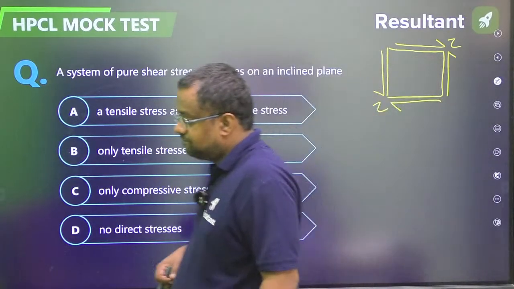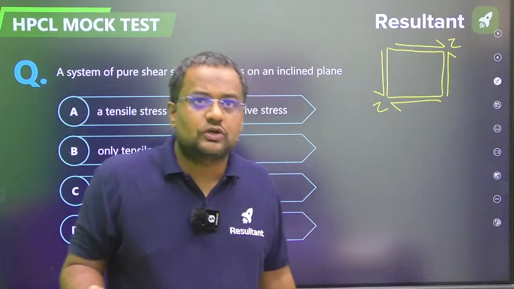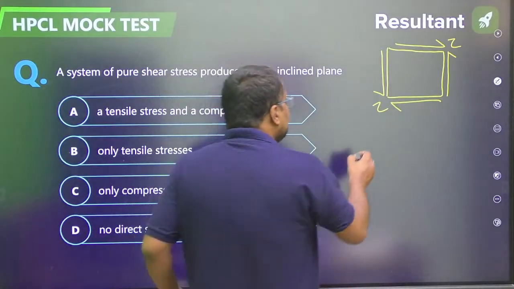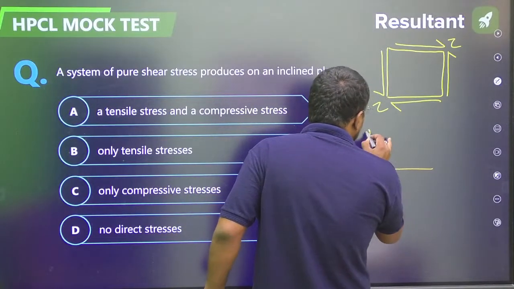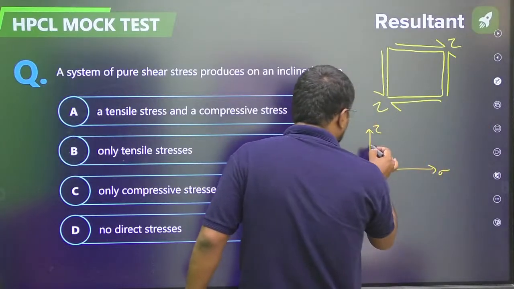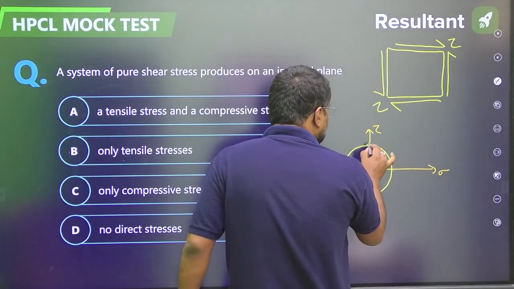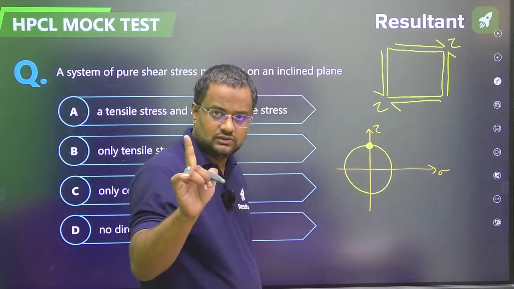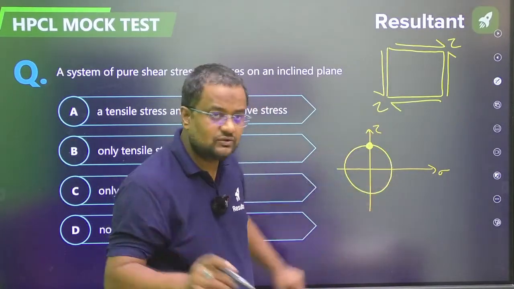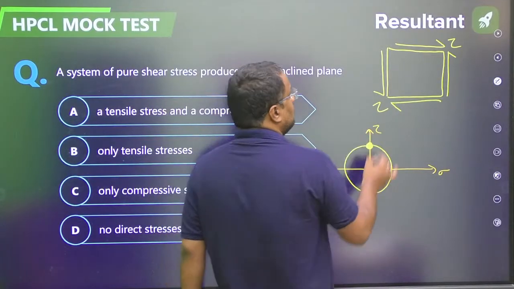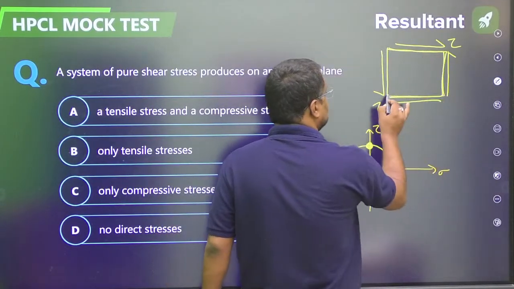Guys, generally people think that pure shear means only shear stresses are coming. Let me tell you, if this is a Mohr circle, this point represents the pure shear, where the x coordinate, the sigma value, is 0. These yellow points are represented by these yellow planes.